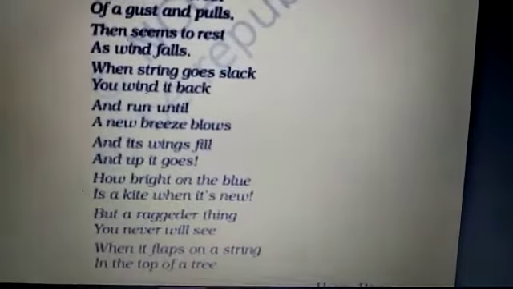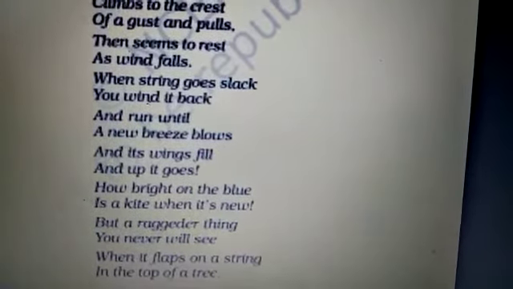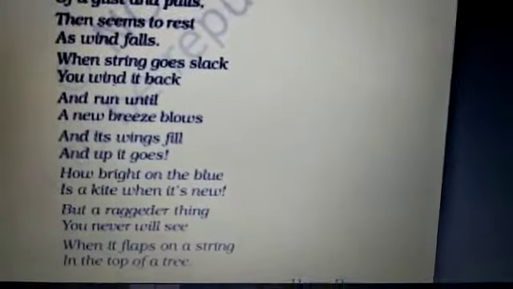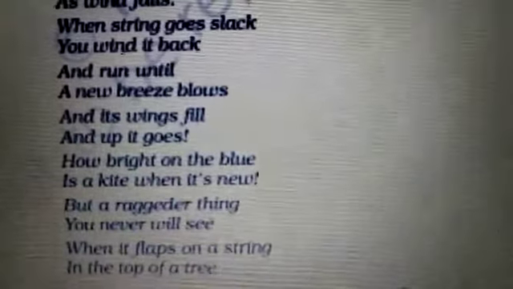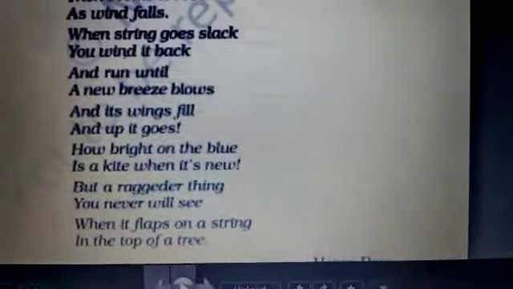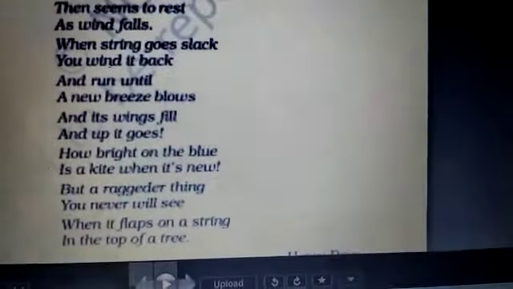See, blue, new. Blue refers to the sky because the kite flies in the sky. How bright on the blue. The kite looks very bright in the sky, on the blue surface, and this surface is the sky here. And when it is new, then it is so pretty, so beautiful.